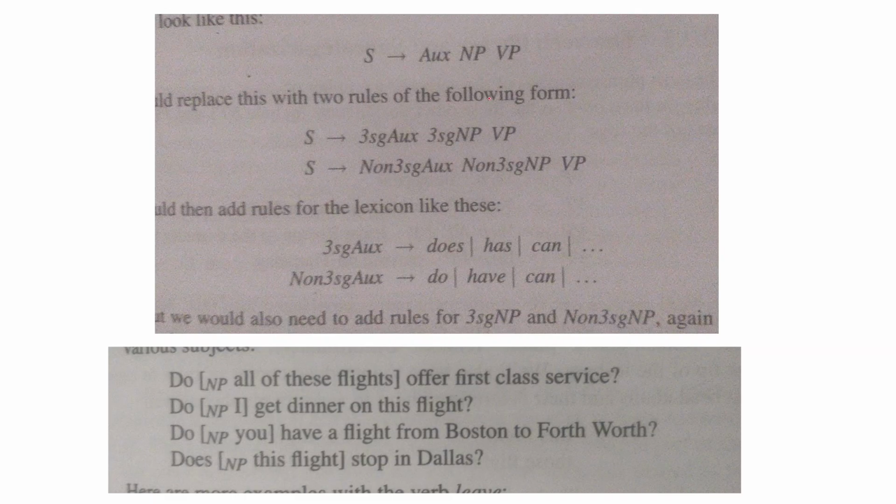One method for doing it is, we can design one set of grammars for third person singular nouns and another set of grammars for those which are not third person singular. Say, if you have a production in your grammar like this, then you are replacing this single grammar rule by two different rules.